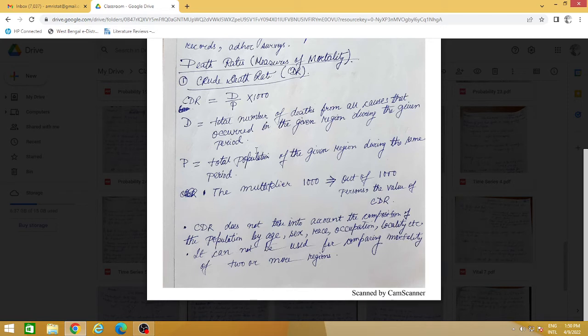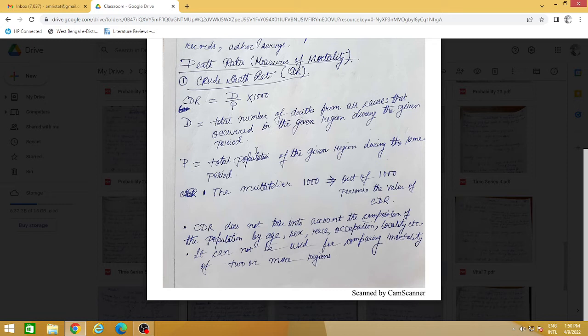Now, this total number of deaths is out of which cause? From all causes that occurred in the given region during the given period. So we have to specify which region and which period. Otherwise, how can I understand, since death and population growth will be different, right?